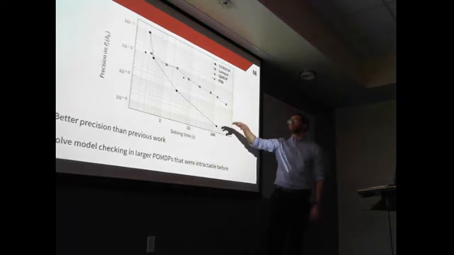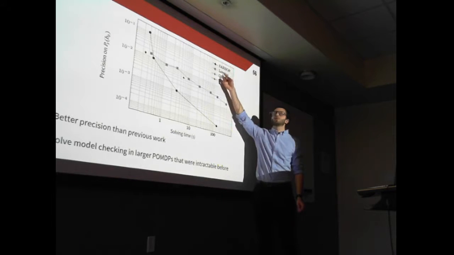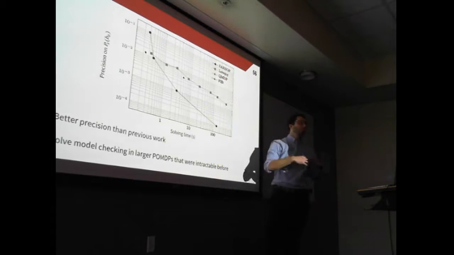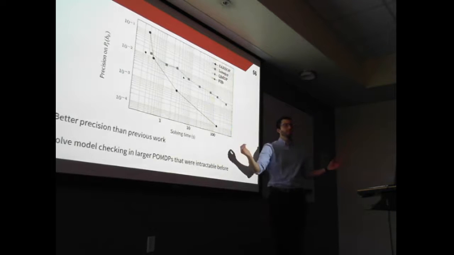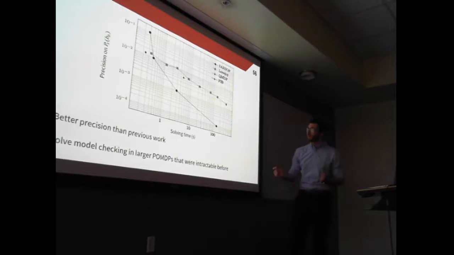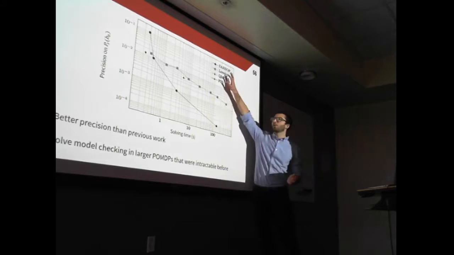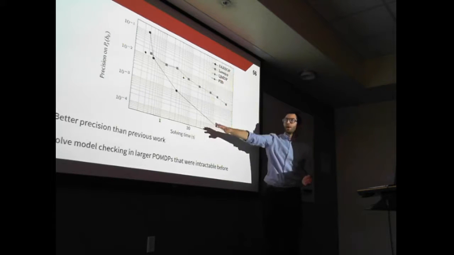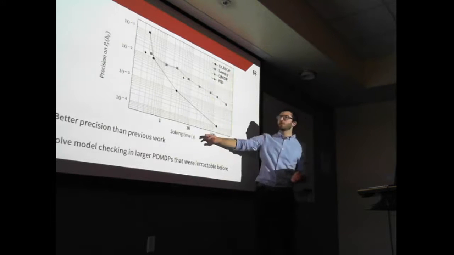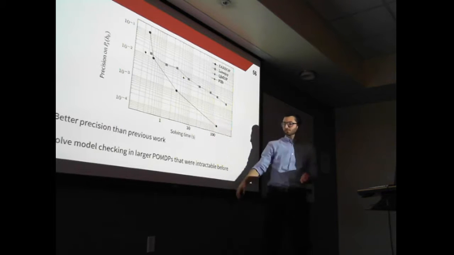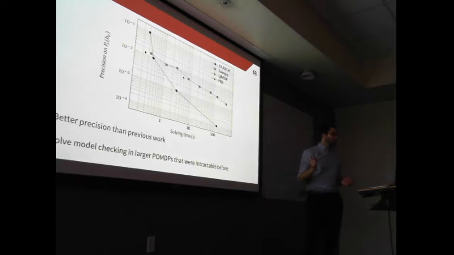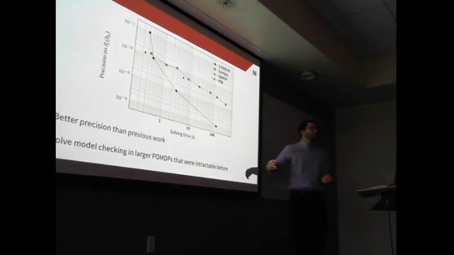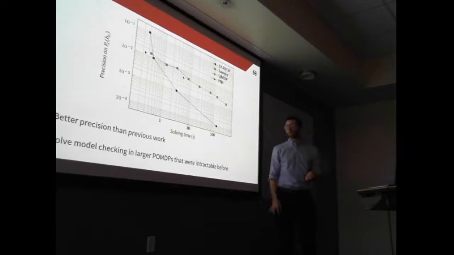Previous work was all limited to what's called the Lovejoy approximation, which is essentially naively discretizing the belief space. So by being able to use powerful methods like SARSOP, we're able to get much better solving time and much better precision. And the most important result is that we were actually able to solve model checking problems in POMDPs that were intractable before.